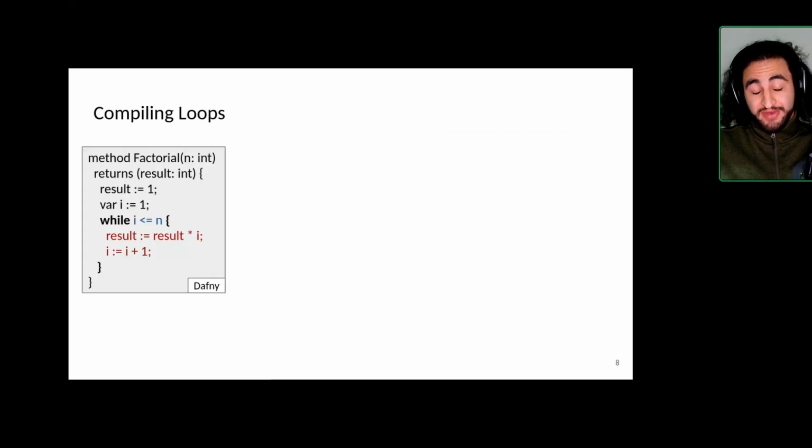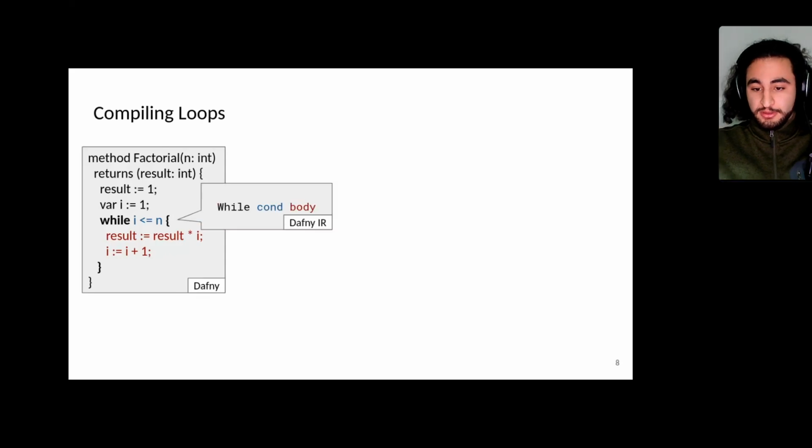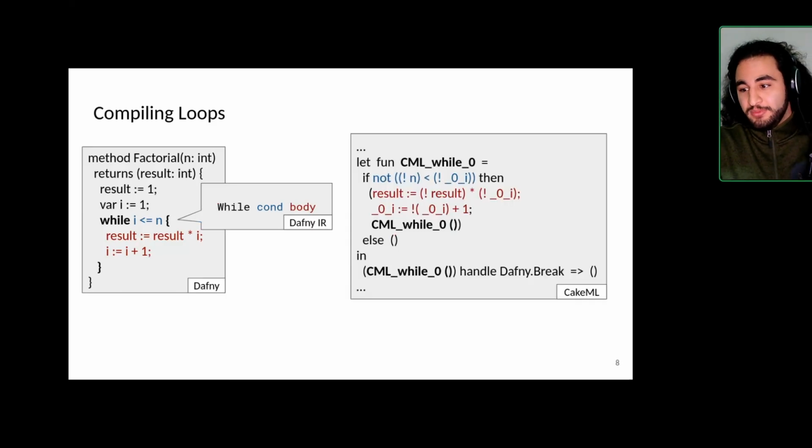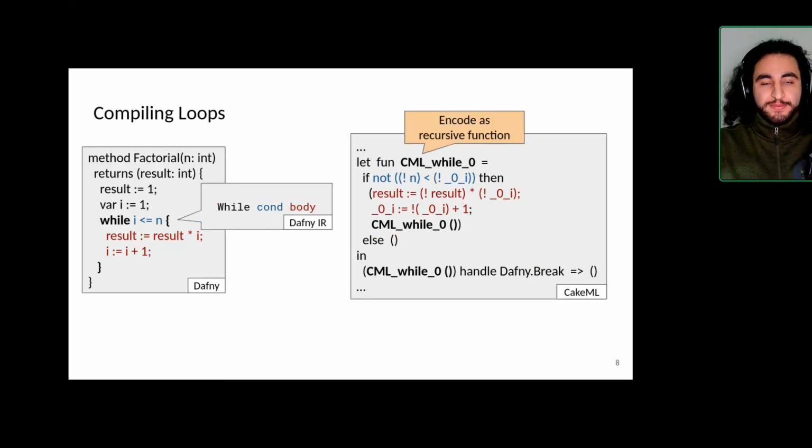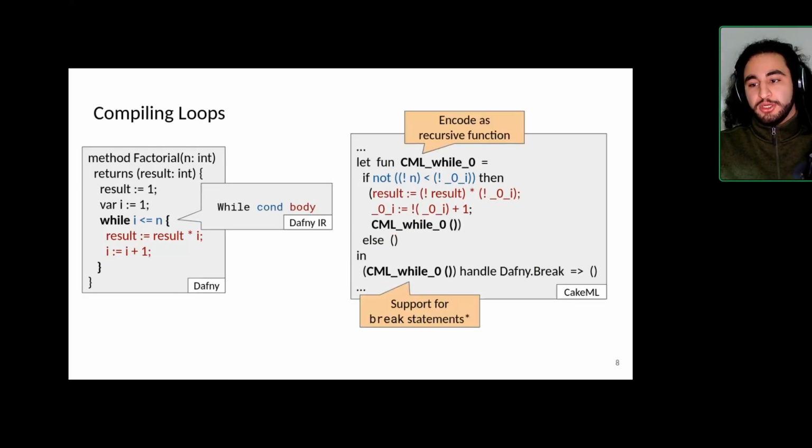So having compiled the variables, we'll need to be able to compile the loops. And those look relatively harmless in the Dafny IR, very straightforward. And the CakeML code looks a bit more intense, but it's really quite straightforward. We translate while loops as tail recursive functions in CakeML. And the way it works is we first check whether the condition is true. If the condition is true, we execute the loop body and then recursively call the function.